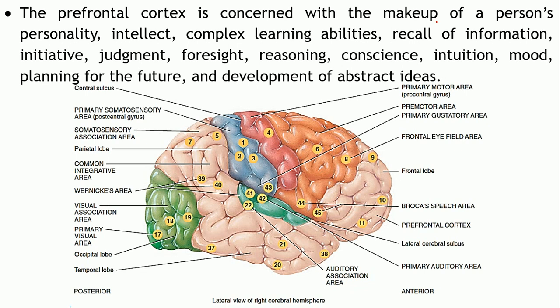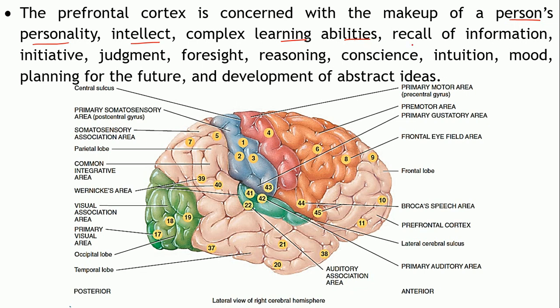So it is mainly responsible for a particular person's personality. It's different from person to person. The intellect, how intelligent the person is, or the complex learning abilities, are different from person to person.